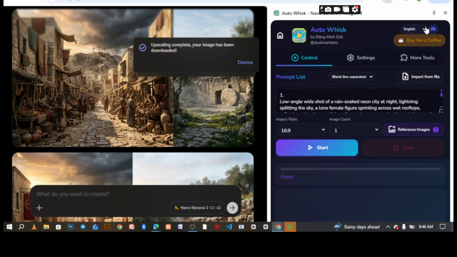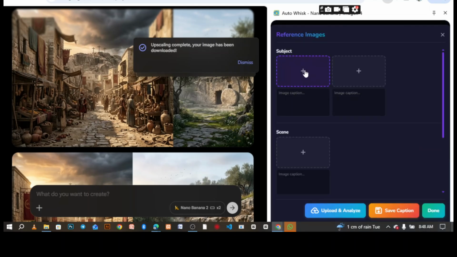Okay, so here is where you're going to drop your prompt. Let me make sure this one is selected to blank lines separated. Please make sure it's on that. Then make sure you select your aspect ratio to what size you want to use, and then go ahead and add. Make sure this image count is 1, so you will not have repetitions of many images.